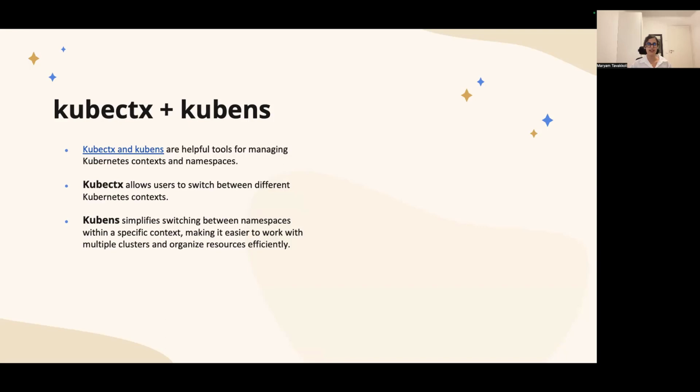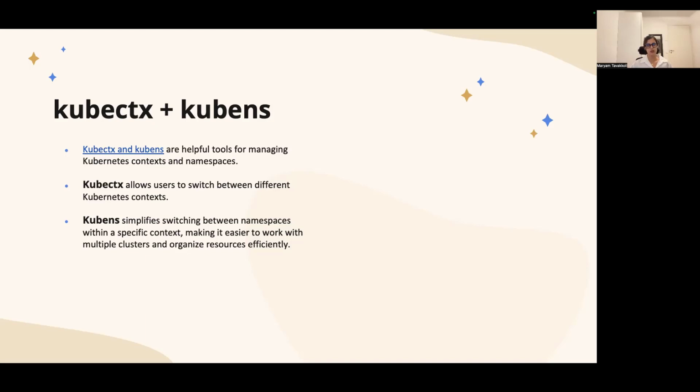You can see a demo from their website here. You just enter kubectx and then the name of your context, and it will change the context for you. And here you can see a demo from kubeNS. So kubeNS and then the name of the namespace, and it will change the namespace for you.